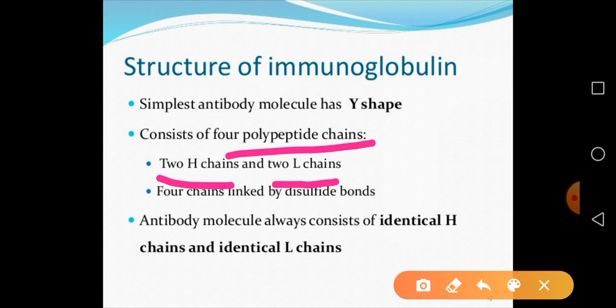These H and L chains are linked by disulfide bonds. So antibody molecules always consist of identical heavy chains and identical light chains.